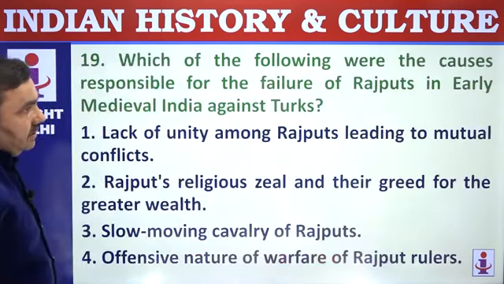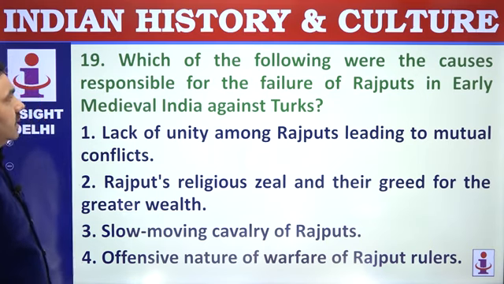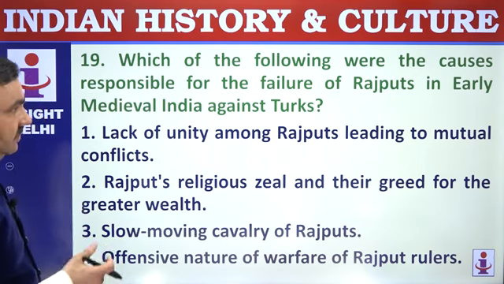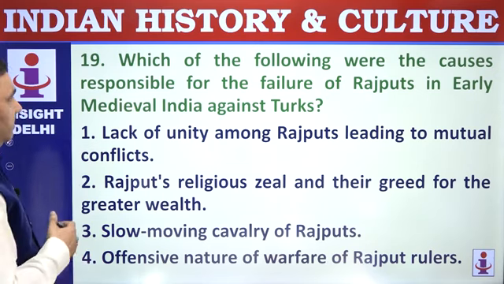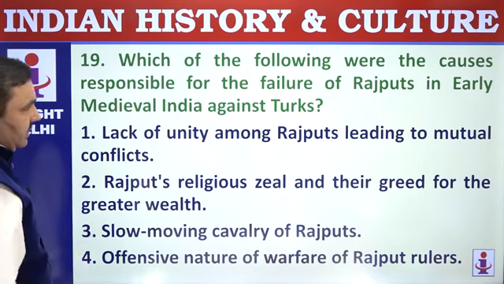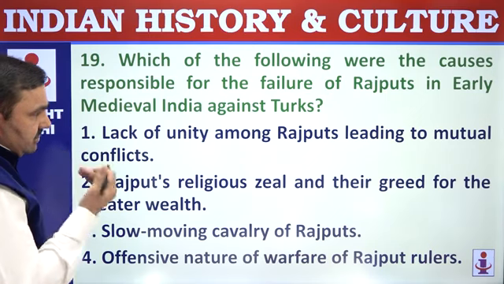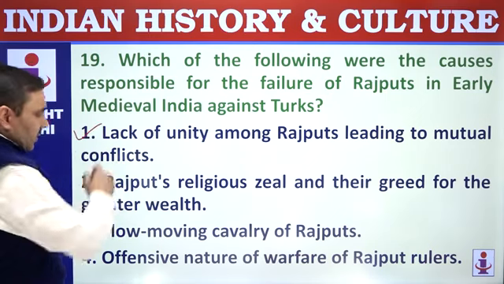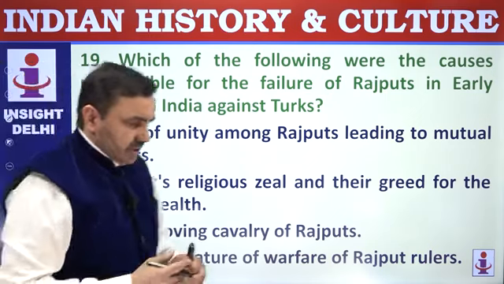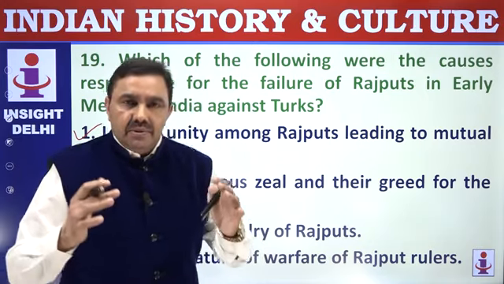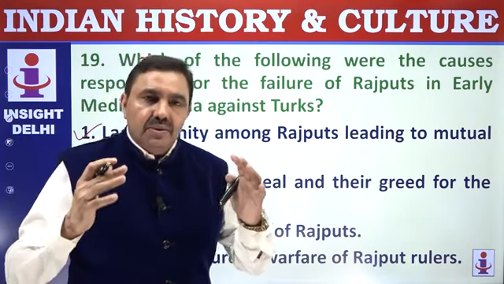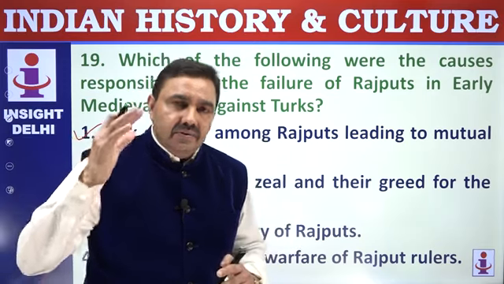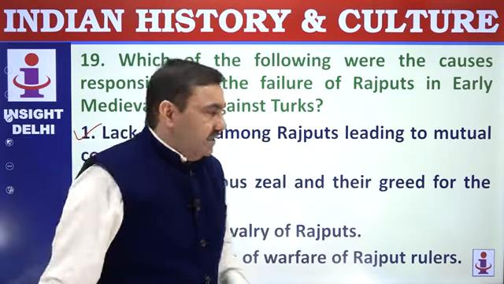Which of the following were the causes responsible for the failure of Rajputs in the medieval age, or early medieval age, against Turks? Lack of unity among Rajputs leading to mutual conflict. Of course, Indians were always let down by internal conflicts. When there was lack of unity among Indians, they could not really fight together as a unit against foreigners. So foreigners took advantage of that division.